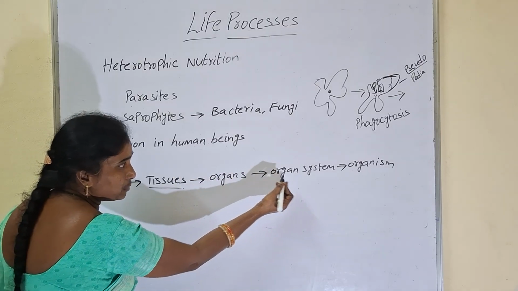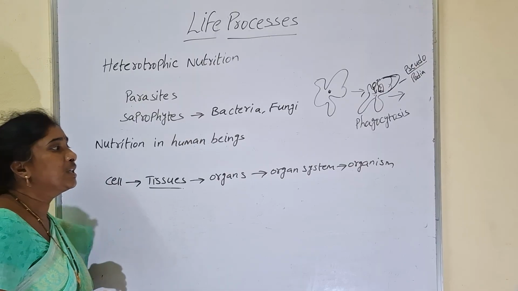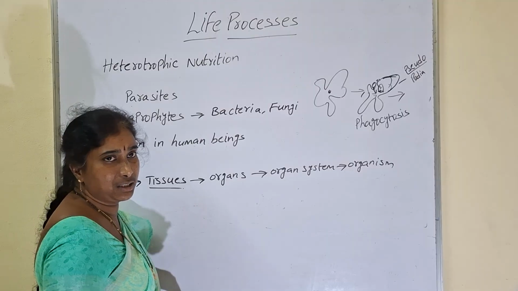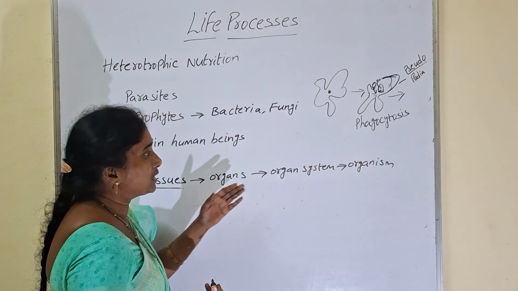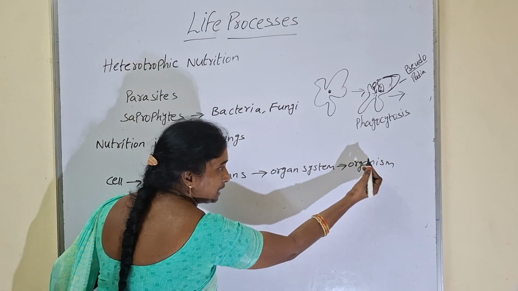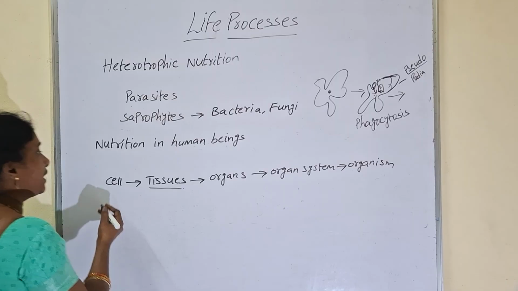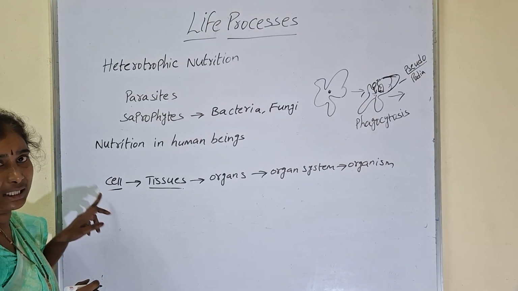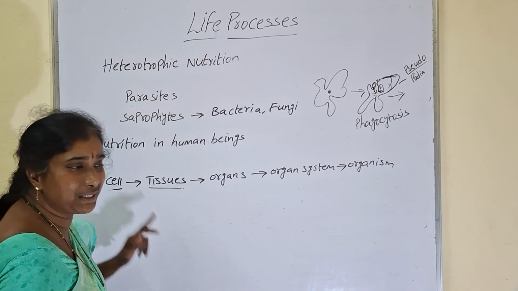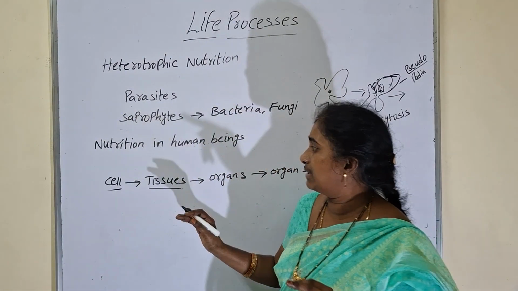These organs together make some organ systems. It may be the digestive system, respiratory system, circulatory system, skeletal system, muscular system, nervous system. So these all come under different organ systems. All the organ systems together make one organism. So what is the basic unit of life now? Cell. Any living organism is made of cells. If it is a unicellular organism, it contains only a single cell. If it is a multicellular organism, it contains more than one cell.